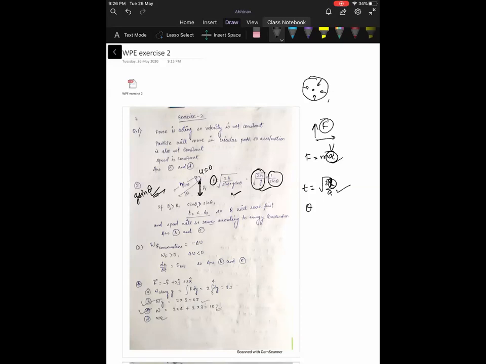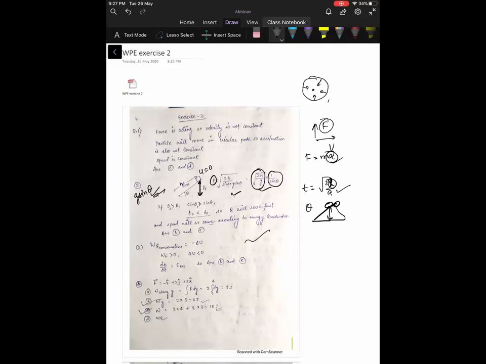Who is t2? Theta 2 belongs to Q, so Q will reach sooner in comparison with P. OK. But the speed will be the same for both. Why will the speed be the same? Because both are descending from the same height. So the height is the same, so the loss in potential energy will be the same, and the masses are equal, so both will reach the ground with the same speed.